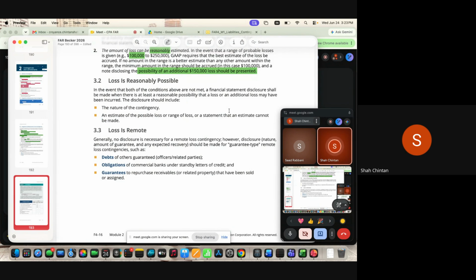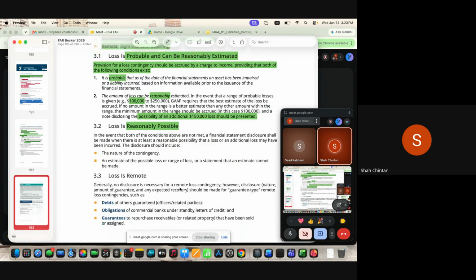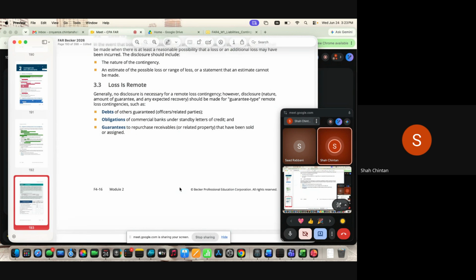Now, there could be a possibility that the amount is not reasonably estimated. Only a loss is reasonably possible. You are just supposed to disclose the nature. The amount should be in the range if it is available. And if the loss is remote, then nothing, you are simply going to ignore everything.